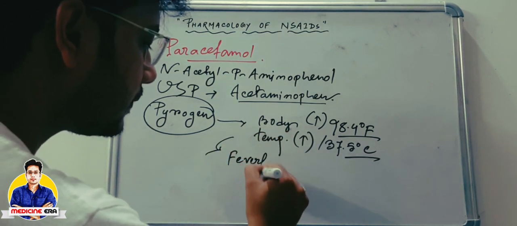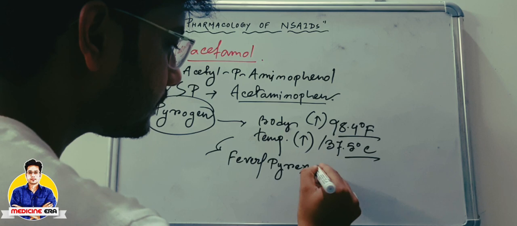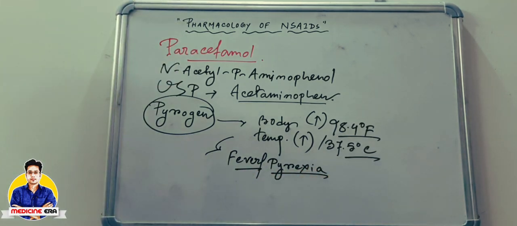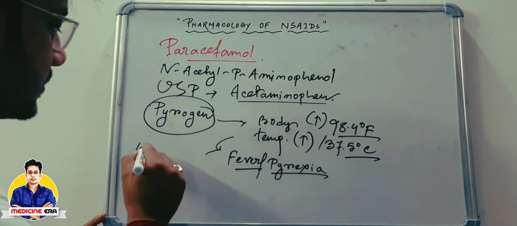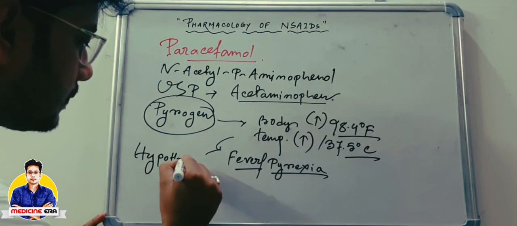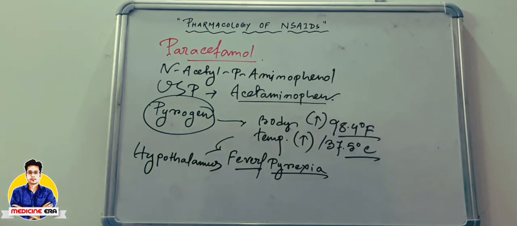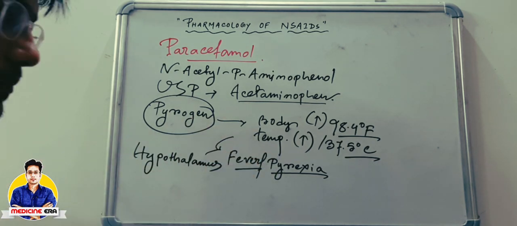Fever or pyrexia. Okay. Our temperature regulator of our body is hypothalamus, or it is called the thermostat of our body, hypothalamus. So in case of pyrexia, the hypothalamus will be dysregulated, or the normal working capacity of hypothalamus is not regulated. So that will lead to the elevated body temperature or pyrexia.